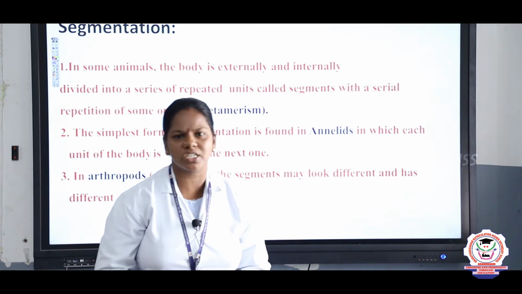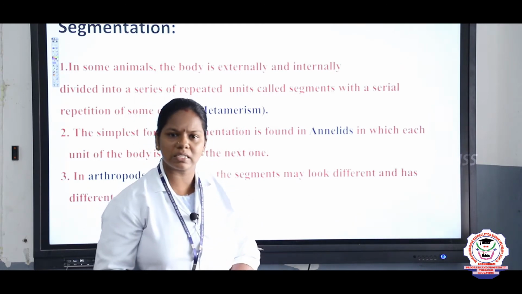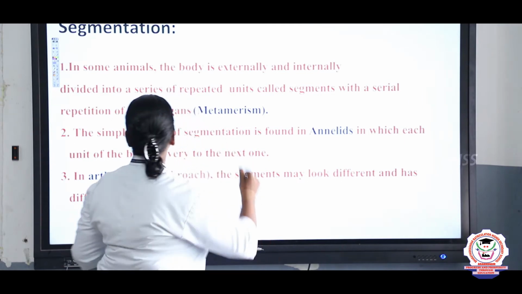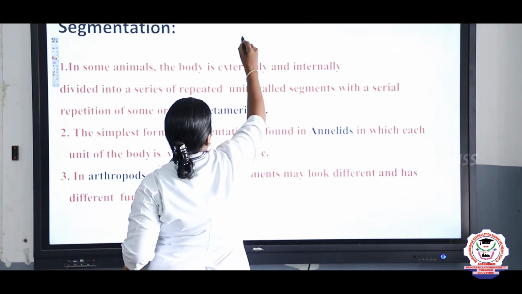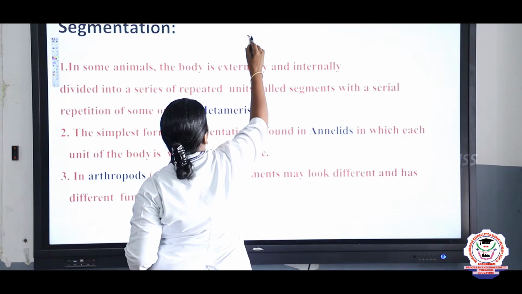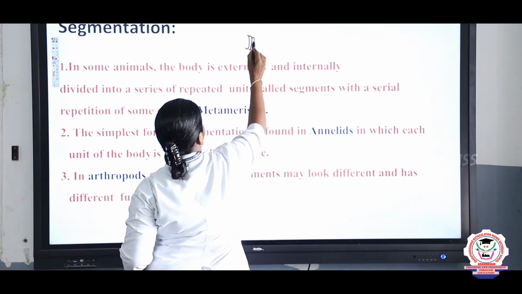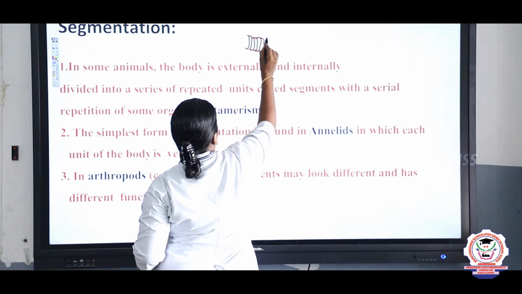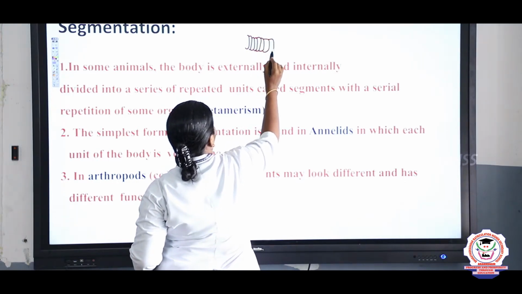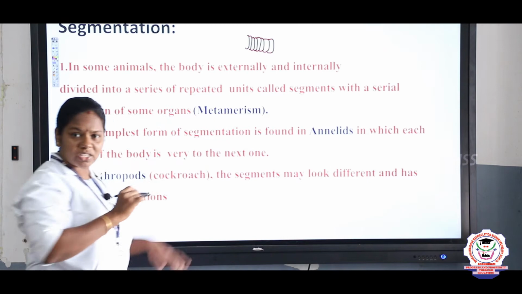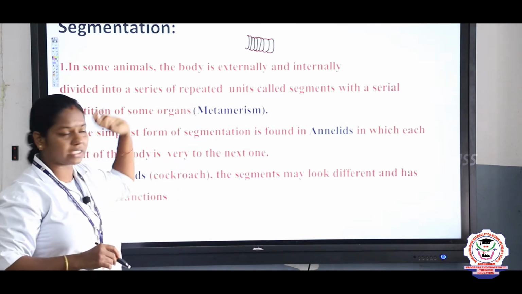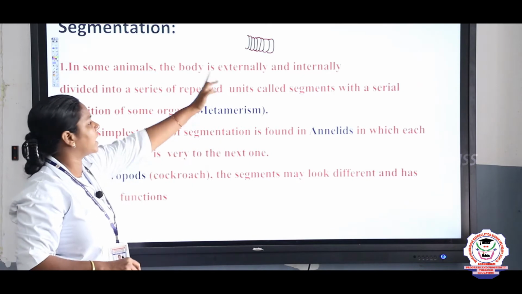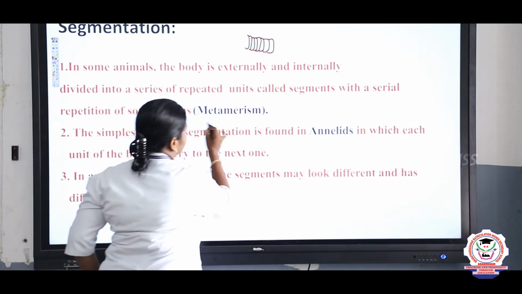What is segmentation, children? Some animals possess repeated segments. For example, if you take an earthworm, what is present? The repeated segments. The body is divided into many segments like this. Right, this repeated segment. So based on the presence and absence of segments, we can classify the organisms. The repeated segments, we can call it metamerism.